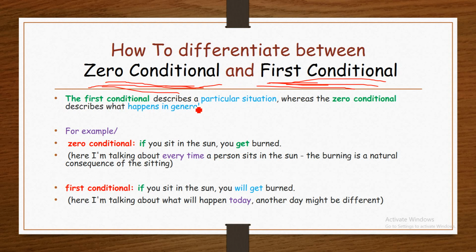The first conditional describes a particular situation, whereas the zero conditional describes what happens in general. Zero conditional describes what happens in general, but the first conditional describes a particular situation.